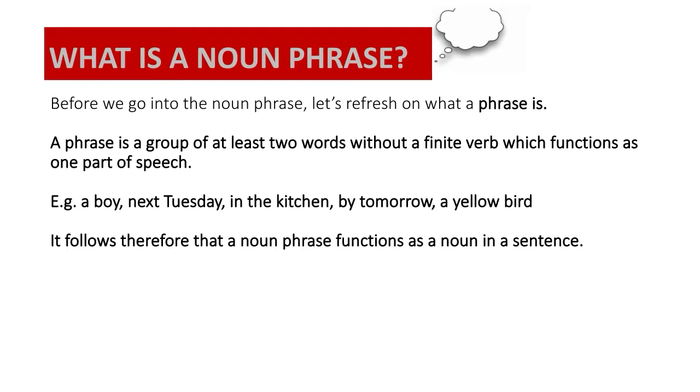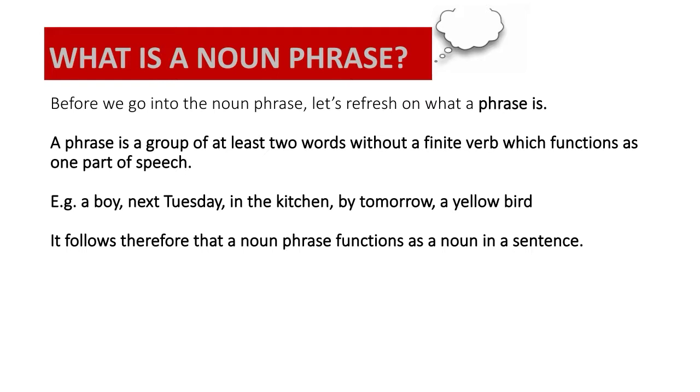This also means that we can have a noun phrase, we can have a verb phrase, we can have an adjective phrase, a prepositional phrase, or an adverb phrase. Let's look at some examples of phrases. Remember, a phrase will not have a finite verb. The first one is a boy. Next Tuesday, in the kitchen.